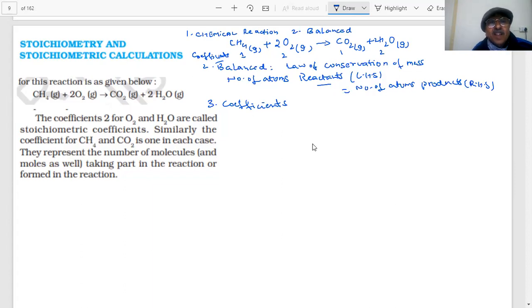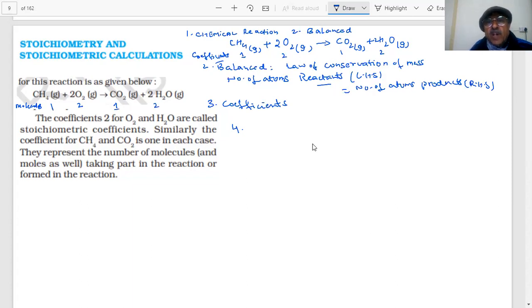Stoichiometric coefficients. So what do they represent in a balanced equation? If I write one of this, 2 of this, 1 of this, 2 of this, what does it mean to you, students? If I say molecules, then one molecule of this reacts with 2 molecules of this and produces 1 molecule of CO2 and 2 molecules of H2O, right?